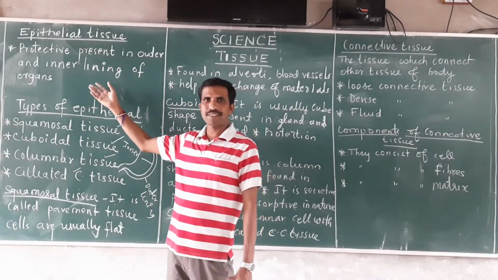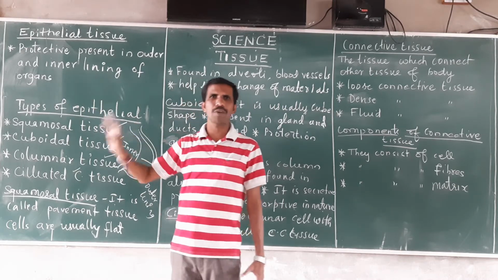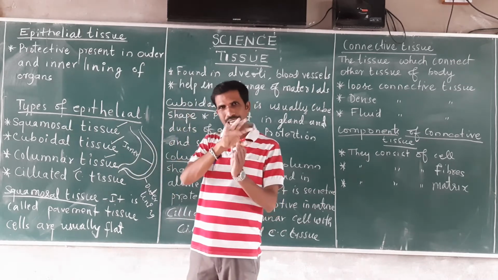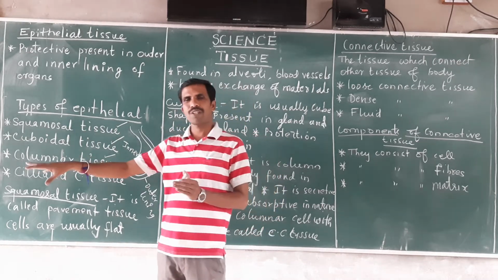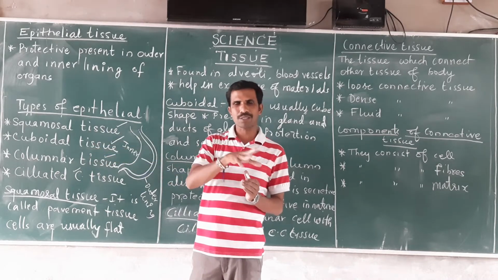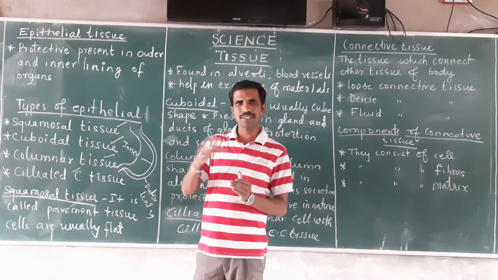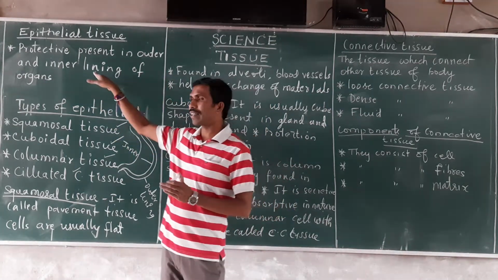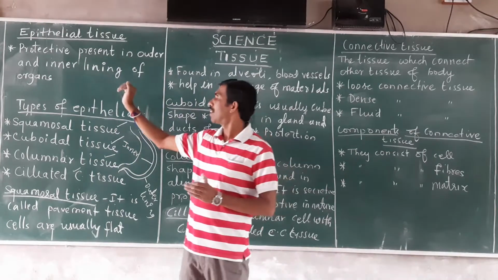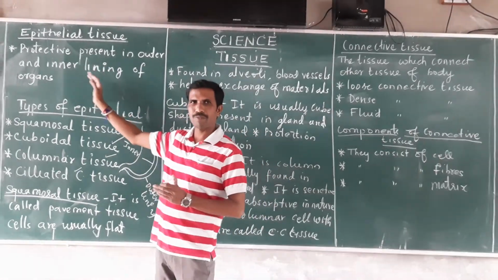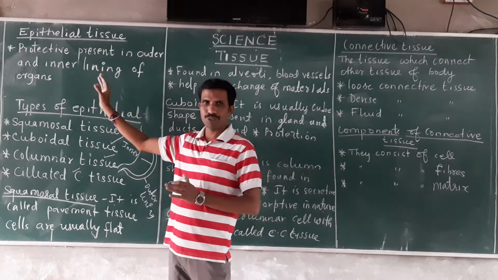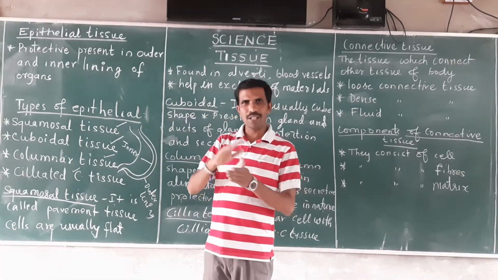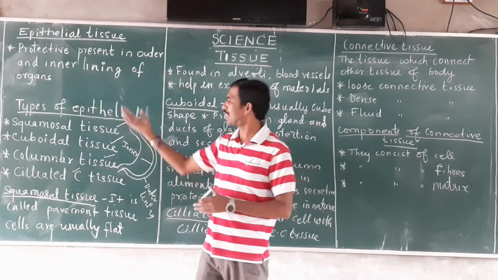Direct blood supply is not there. So just with the help of diffusion and osmosis, the food and nutrients enter, gas molecules enter, and the removal of waste material also happens by diffusion and osmosis. There is no direct supply of blood or nervous tissue. Usually after some time they wear out and are replaced by new cells.